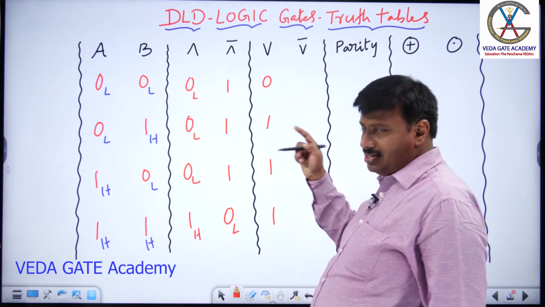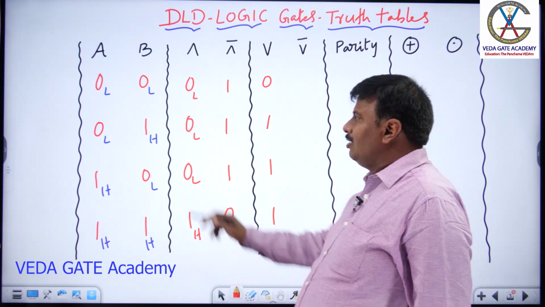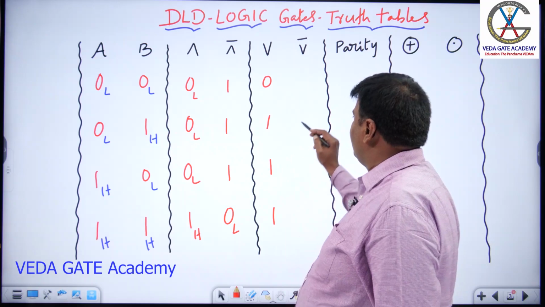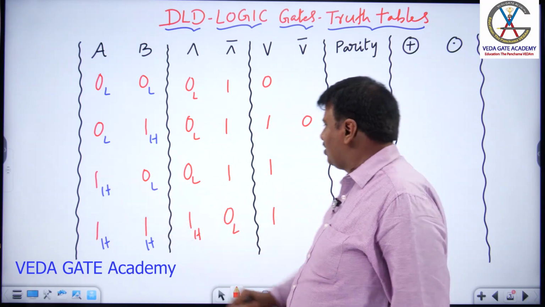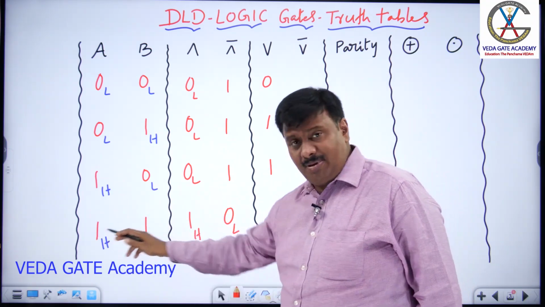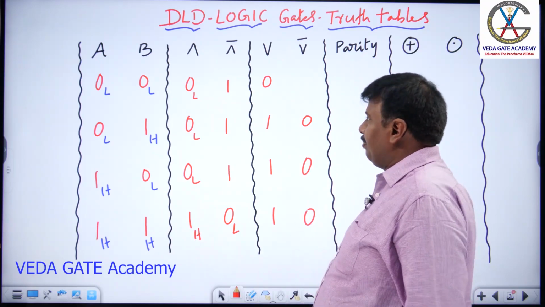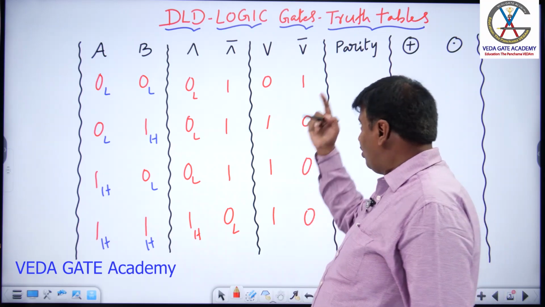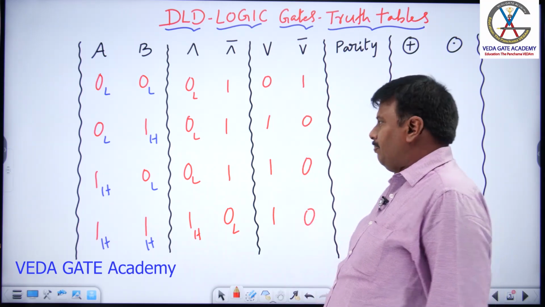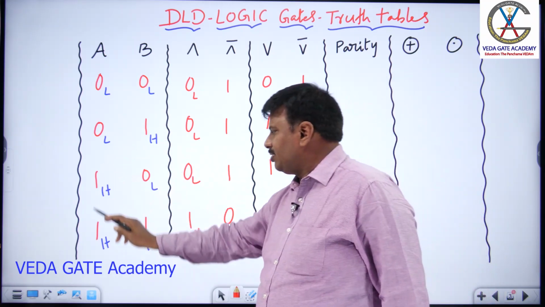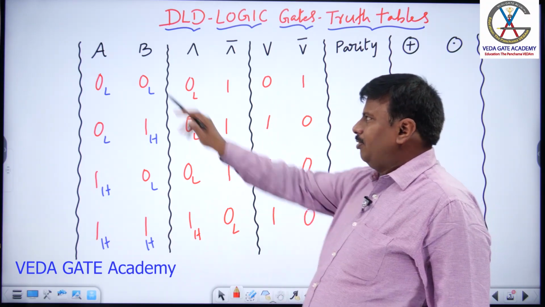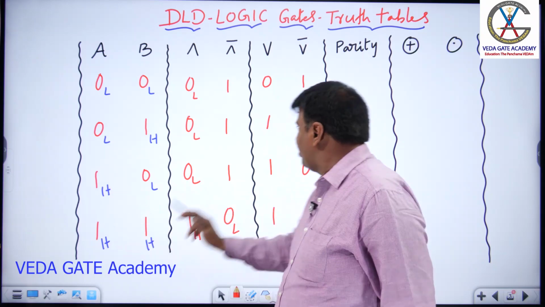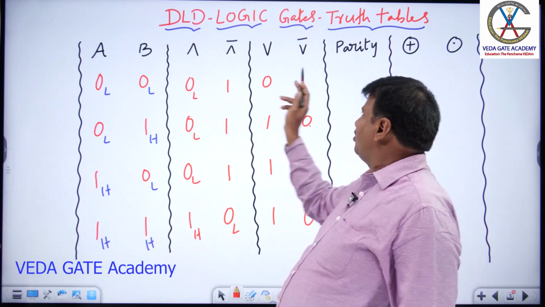Next, NOR is reverse to OR. If any input is 1, output is 0. Here B equal to 1, output is 0. A equal to 1, output is 0. AB both are 1, output is 0. When both are 0, it is 1. So, NOR is reverse to OR operation. OR is any input 1, the output is 1. Both are 0, the output is 0. NOR is any input 1, the output is 0. Both are 0, output is 1.